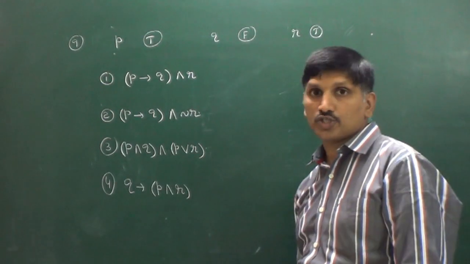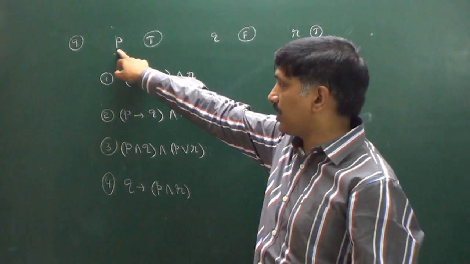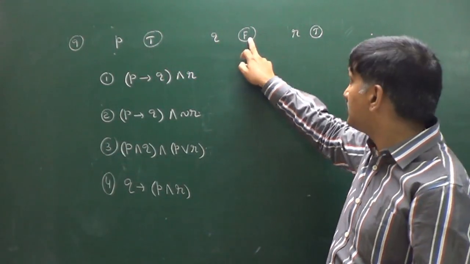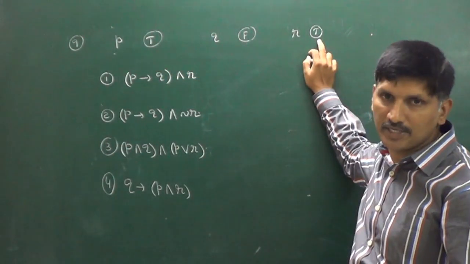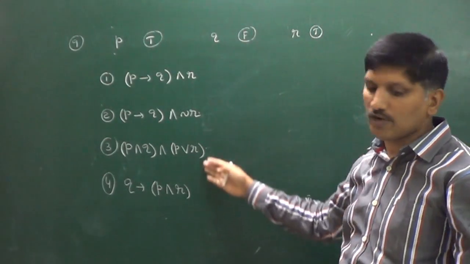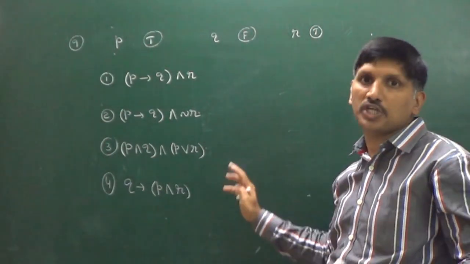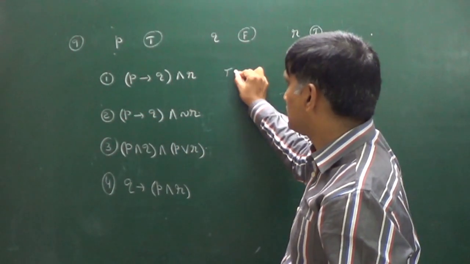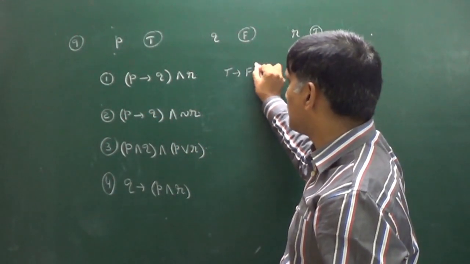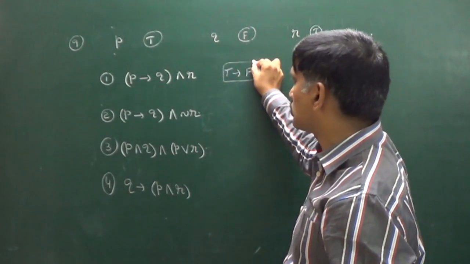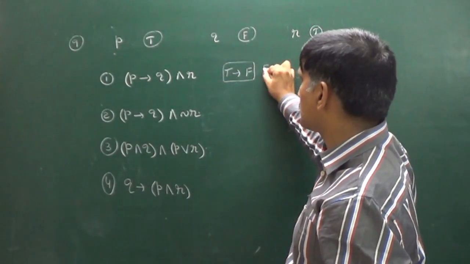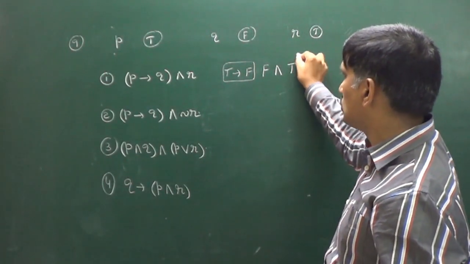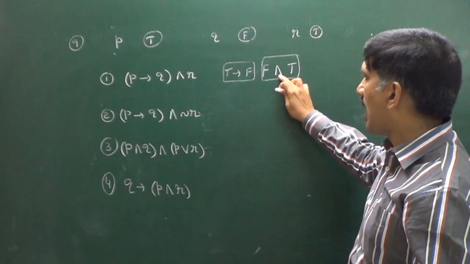So this is another question given here. P is a true statement, Q is a false statement, R is a true statement. Then he is asking which of the following is a true statement. He is saying P is a true statement, Q is a false statement. Now what can you say about P and Q? It is a false statement. And R is true. Between these two and is there.